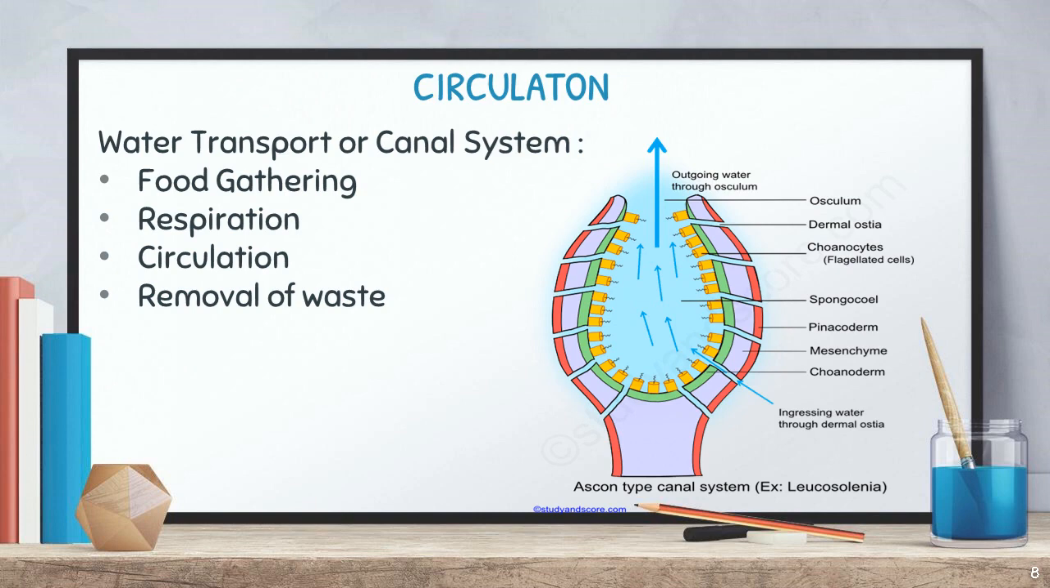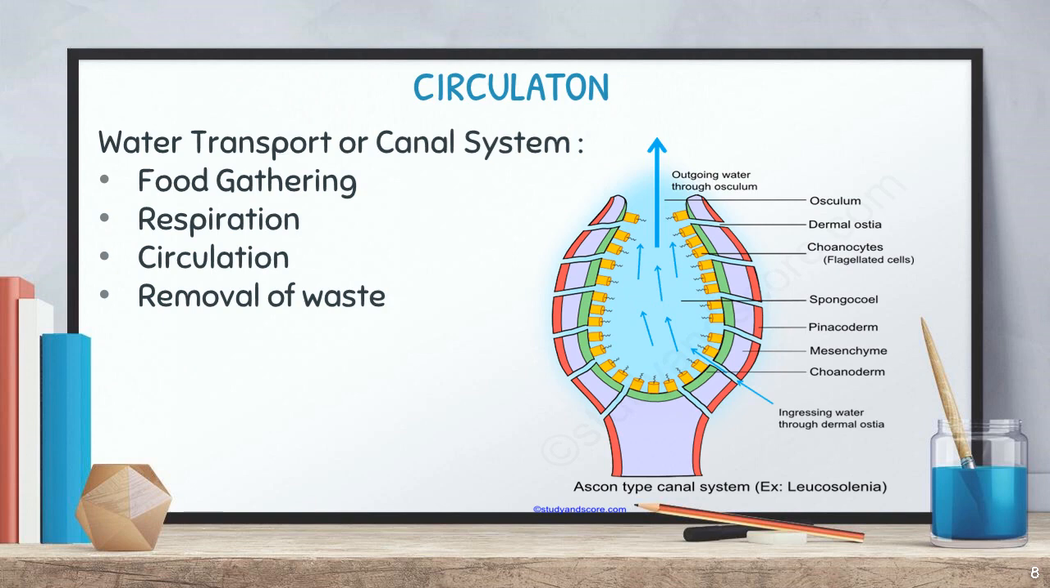Everything may go towards this ostia and it will enter into this spongiocele. It is a central cavity. Then the cells will collect these nutrients as well as this oxygen, and the rest of this water will be eliminated along with this waste through this common opening, that is called the osculum, which is at the top. Have you noticed? The outgoing water through the osculum is mentioned at the top. So this is called the circulation for this Porifera.